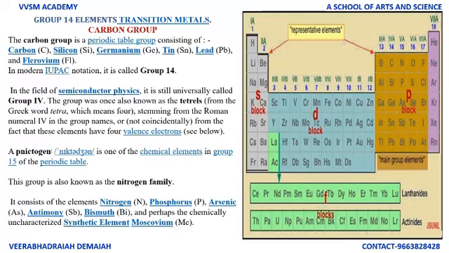Nitrogen is one of the chemical elements in group 15 of the periodic table. This group is also known as the nitrogen family. It consists of the elements nitrogen, phosphorus, arsenic, antimony, bismuth, and perhaps the chemically uncharacterized synthetic element moscovium.